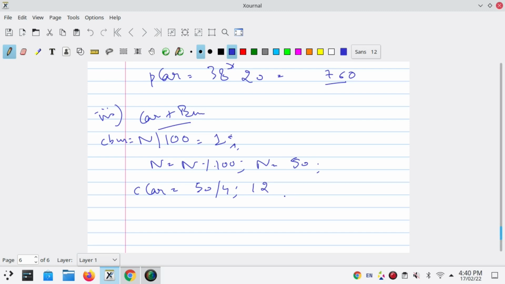But we need to check that still two people are remaining. 50 by 4, okay, 2 people are remaining. So we need one car for these two people also. So count of car will be incremented, and let's say it will become 13.